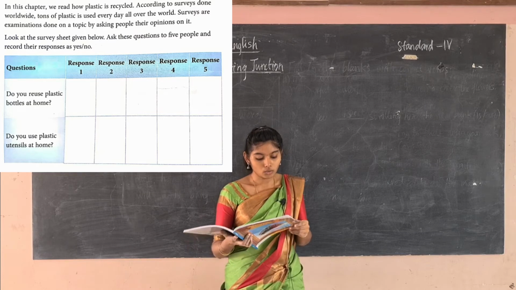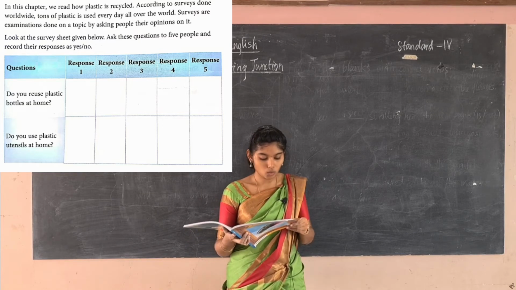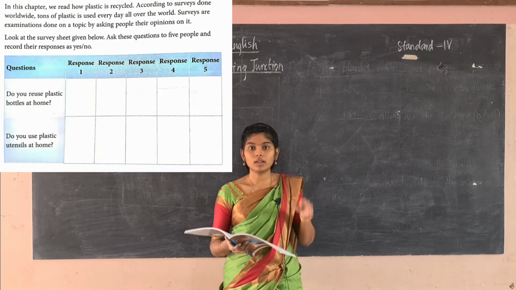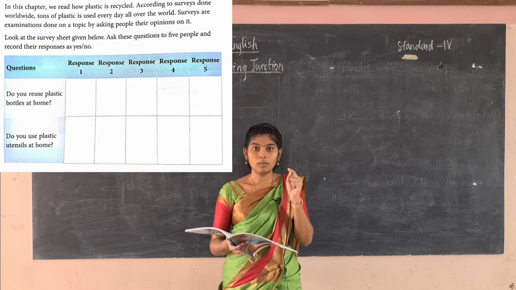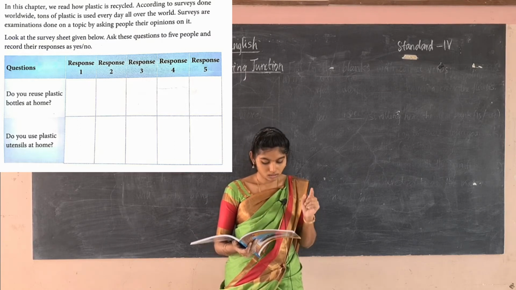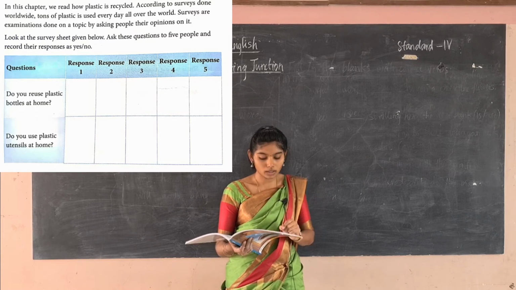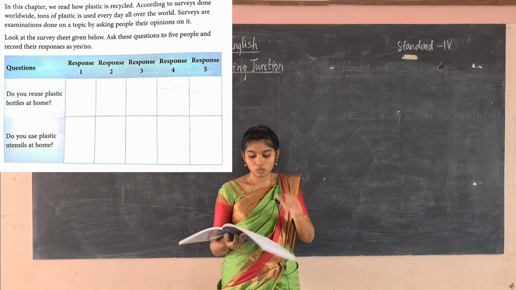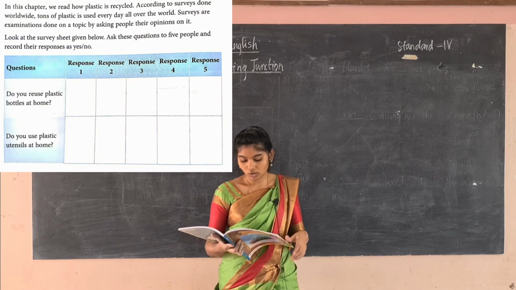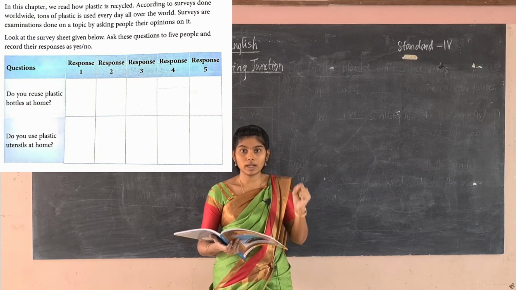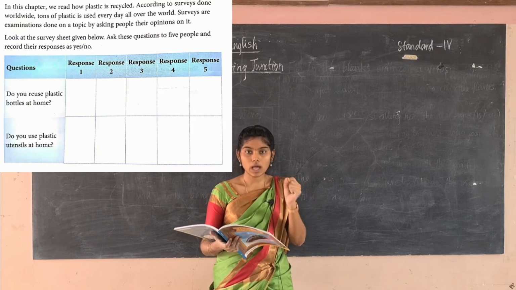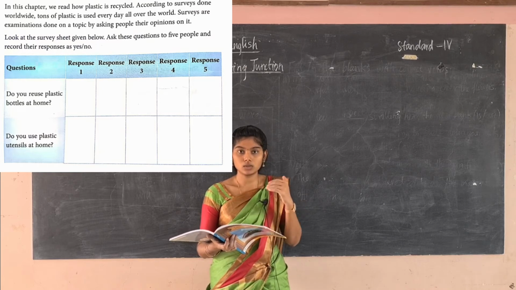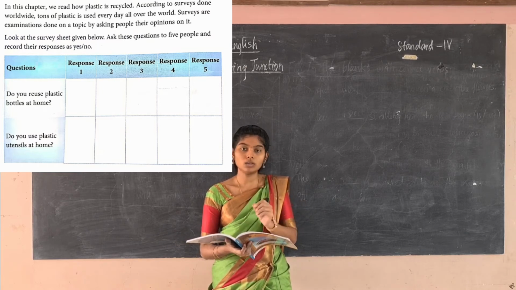And the next one, do you use plastic utensils at home? The next thing you are going to ask is, do you use plastic utensils at home? Whether they are using utensils, you are going to ask the people you have chosen. You have to ask whether they are saying yes or no. You record it in each box given here. The responses are given in the chart itself: response 1, response 2, response 3, response 4 and response 5. Response 1 is one member, and response 2 is another member. Ask them, find the answer, write it here, and note what they are saying.